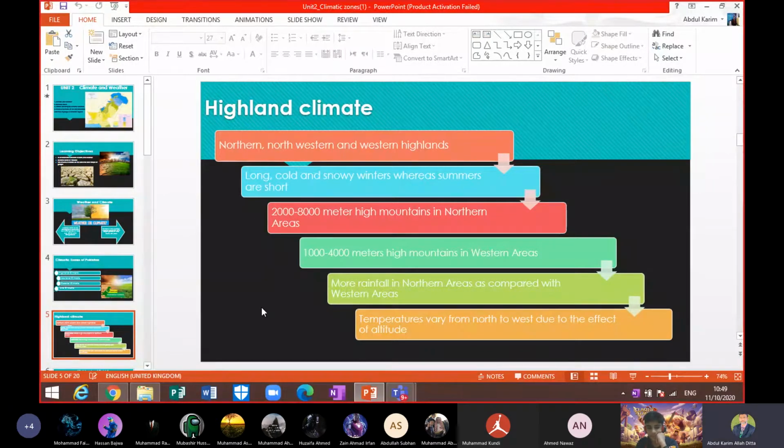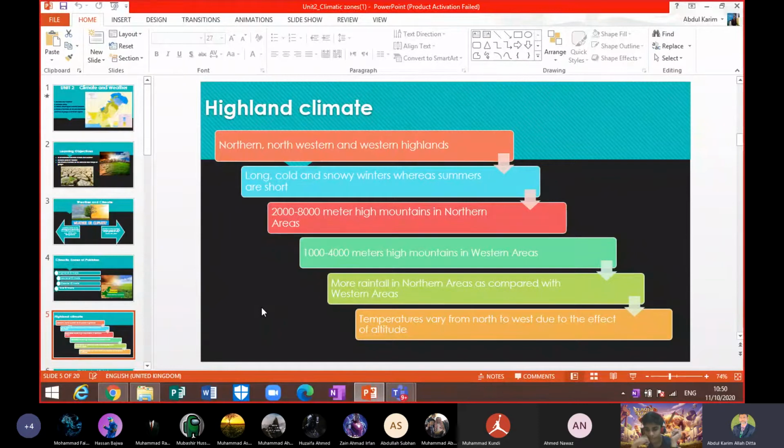In northwestern mountains we have the Himalayas, Karakoram, and Hindu Kush, and in the western highland we have Safed Koh, Waziristan Hills, Suleiman Range, and also Kirthar Range. So they are the areas which have a highland climate, beta.